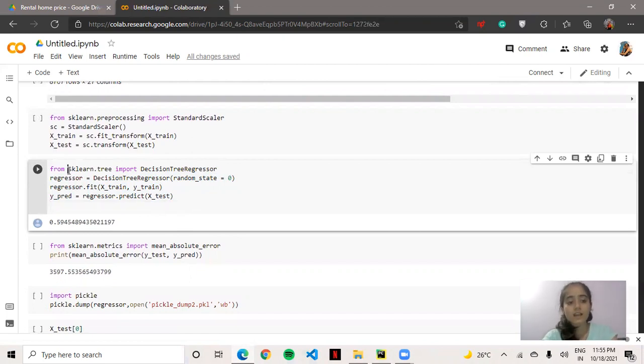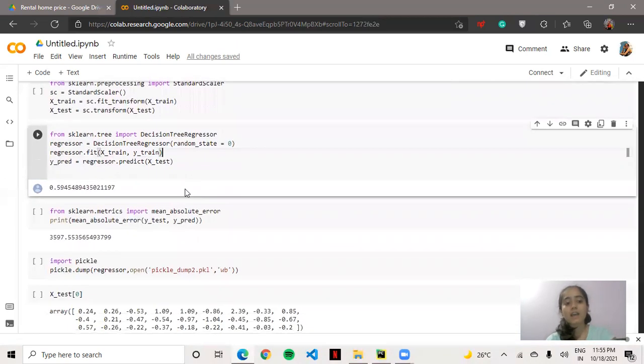From sklearn, we have imported the decision tree regressor. Then we assign it to a variable so it is easy to write our code, and here you have to give one parameter, random state equals 0. Now we fit on X train and Y train to train our model, and by using Y predict we predict on X test.